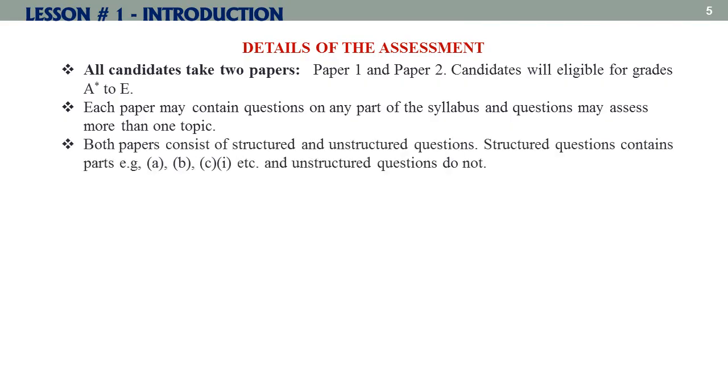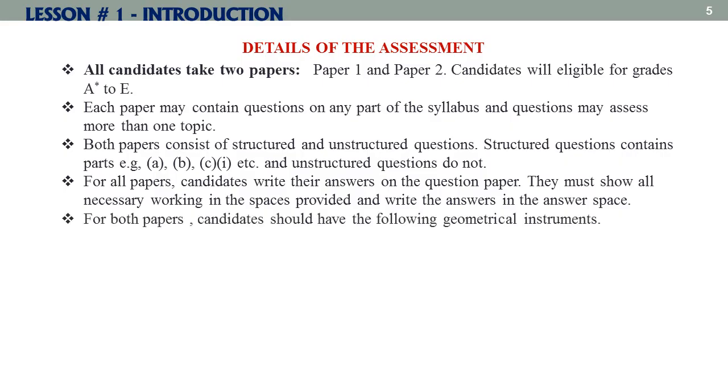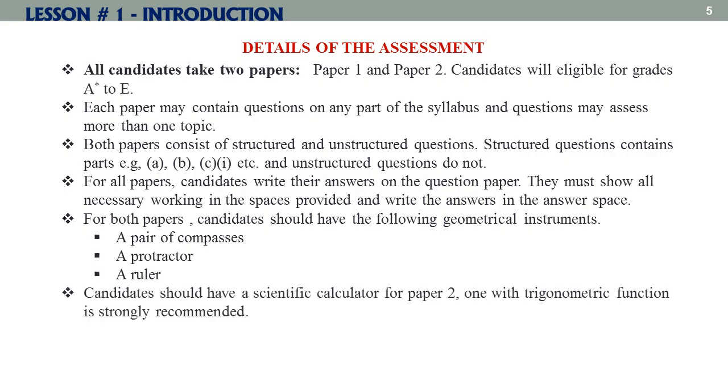Both papers consist of structured and unstructured questions. Structured questions contain parts A, B, C and subparts 1, 2, 3, etc., and unstructured questions do not. For all papers, candidates write their answers on the question paper. They must show all the necessary working in the spaces provided and write the answers in the answer space. For both papers, candidates should have the following geometrical instruments: a pair of compasses, a protractor and a ruler.